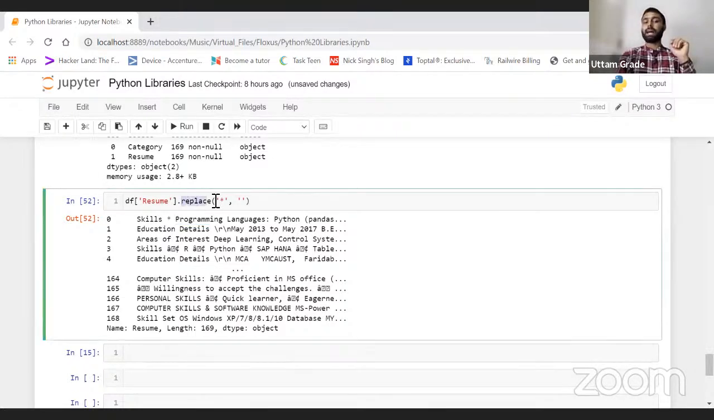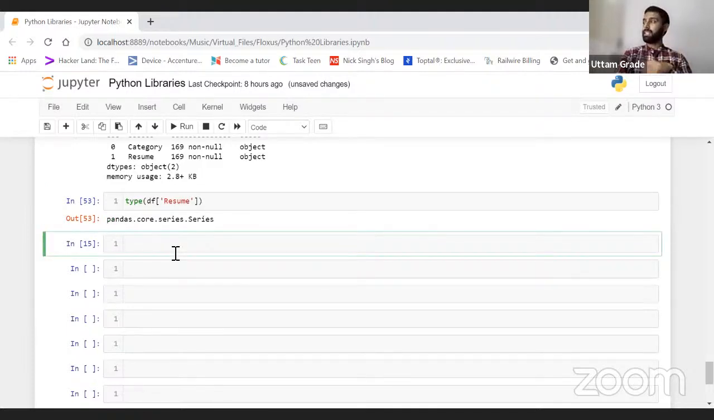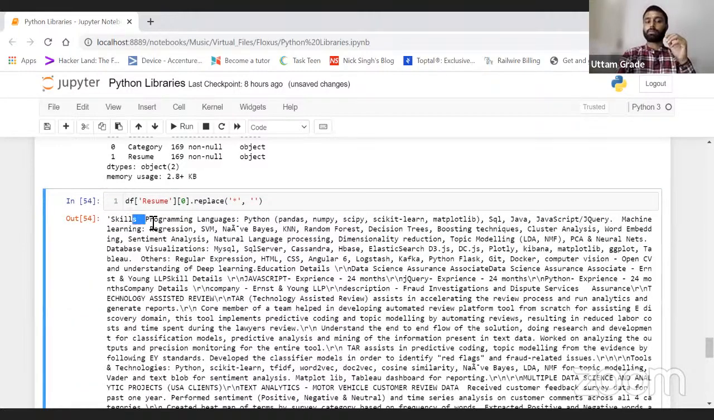Because replace is a method. Again, replace is a method. Let me just show you. Let's just remove this. Cut this and just check the type. The type of this resume column is a series, right? And I just did this thing, not this. I just did this thing. It is working in this. It has removed the star symbol.